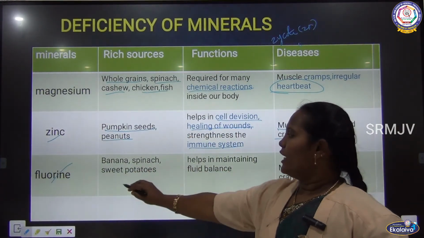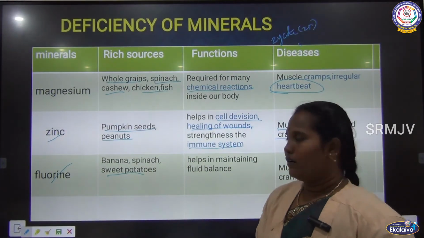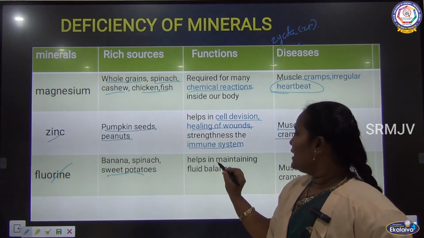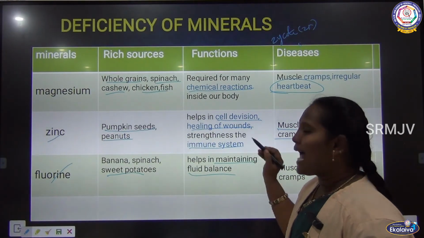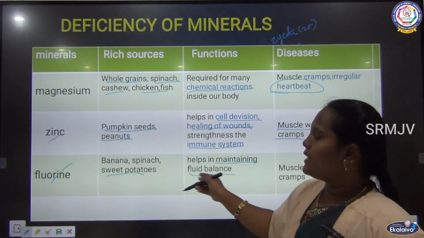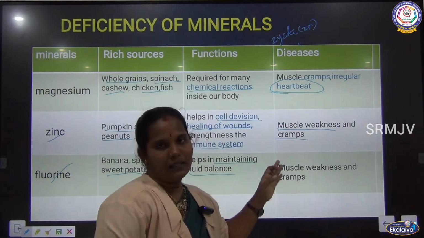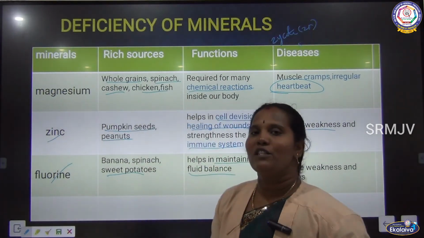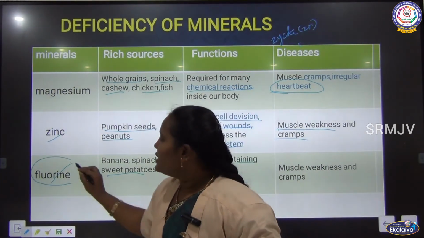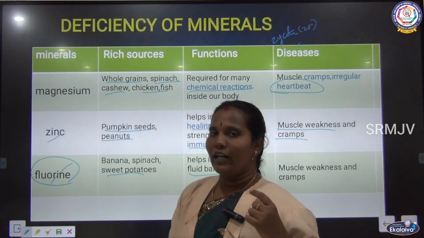Bananas, spinach, potatoes and sweet potatoes contain this mineral. It helps in maintaining fluid balance as well as the immune system. The fluid balance I told you about is maintained by it, and deficiency causes muscle weakness and cramps. Apart from this, the mineral fluorine is used in our toothpaste. We use toothpaste every morning.